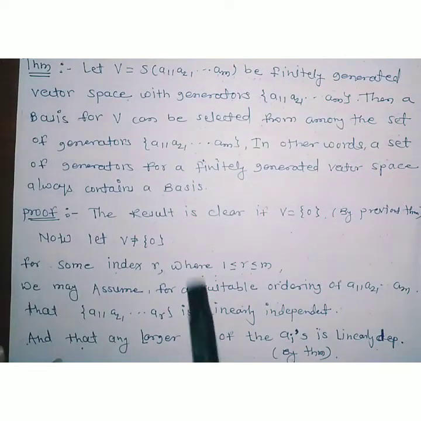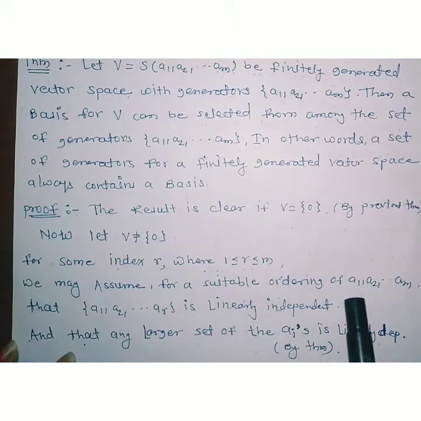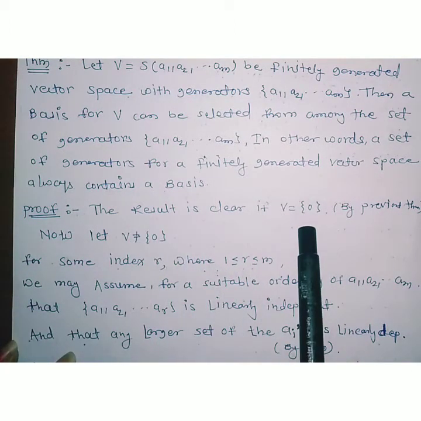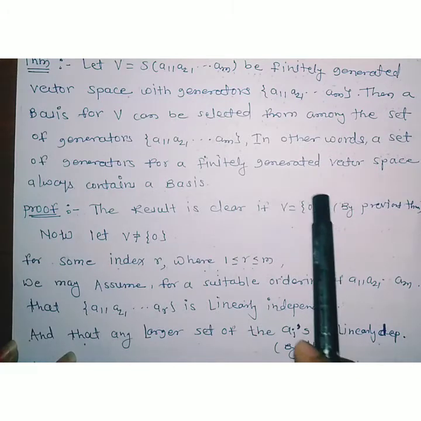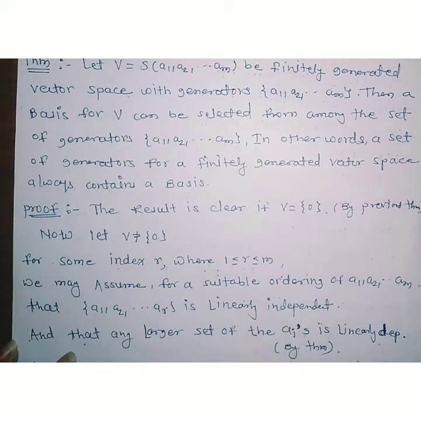What is given in that theorem? If V is equal to singleton {0}, then only the zero vector is present in the vector space V, which is a single vector. But singleton {0} cannot form a basis of V.